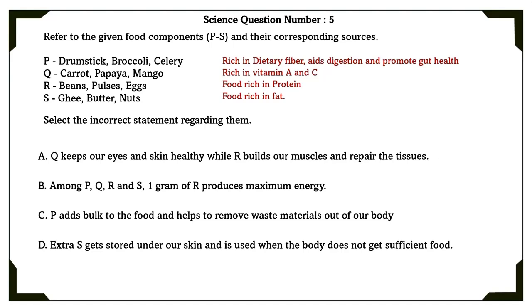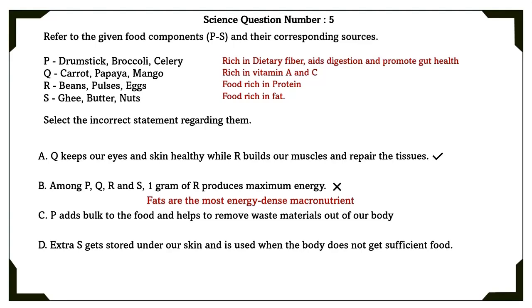A option. Food rich in vitamin A and C keeps our eyes and skin healthy, while food rich in protein builds our muscles and repairs the tissues. Yes, this is a correct one. B. Among PQRS, 1 gram of food rich in protein produces maximum energy. Fats are the most energy dense macronutrient. So this is wrong.